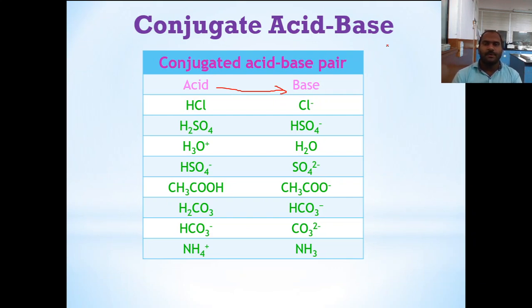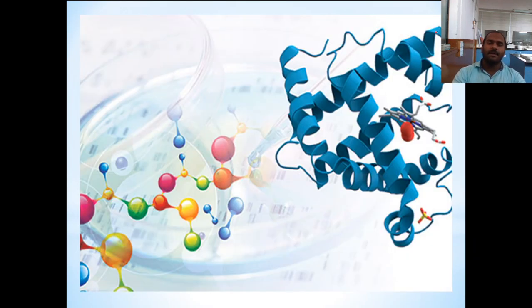Okay, so this is regarding the acid-base theory, and these three theories are helpful for determining the acidic and basic nature of a compound, or finding out the properties of a compound related to acid and base. So hopefully this lecture will help you understand the acid-base theory in a proper manner, and also to find out whether a compound is acidic or basic in nature.